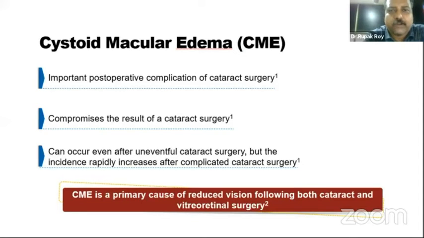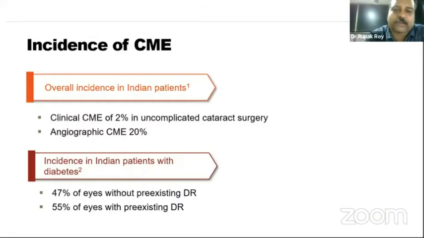So cystoid macular edema, or pseudophakic cystoid macular edema, is an important post-operative complication of cataract surgery. It compromises the result of a good and apparently uneventful, uncomplicated cataract surgery. It can occur even after uneventful cataract surgery, but the incidence rapidly increases after complicated cataract surgeries. So CME is a primary cause of reduced vision following both cataract and vitreoretinal surgeries.